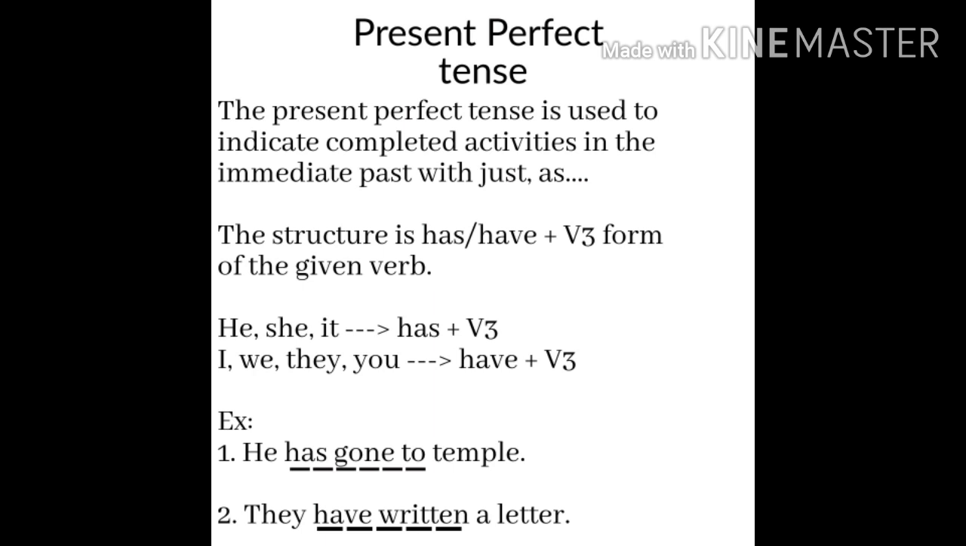Last class we have learnt about perfect tenses. The present perfect tense is used to indicate completed activities in the immediate past with just as. The structure is has or have plus V3 form of the verb. In singular subject, we must use has plus V3 form of the verb. In plural subject, we must use have plus V3 form of the verb.